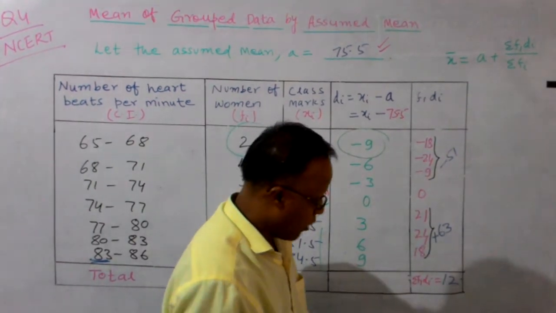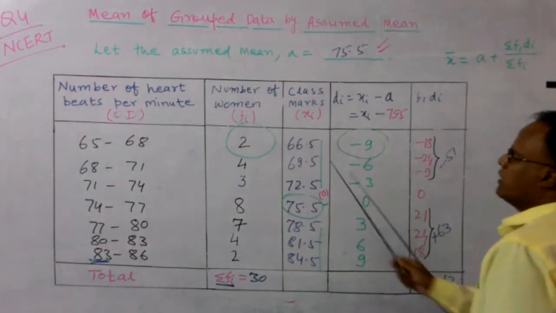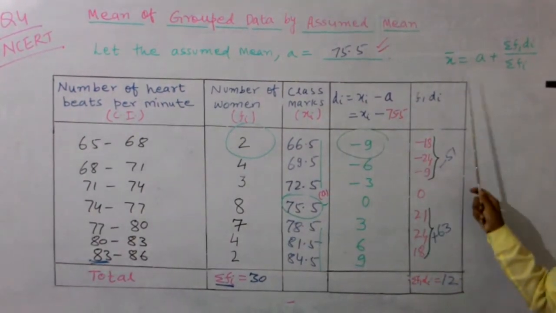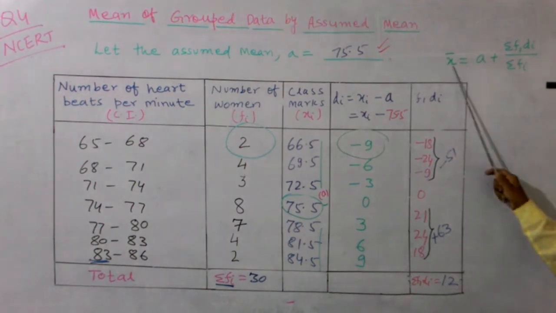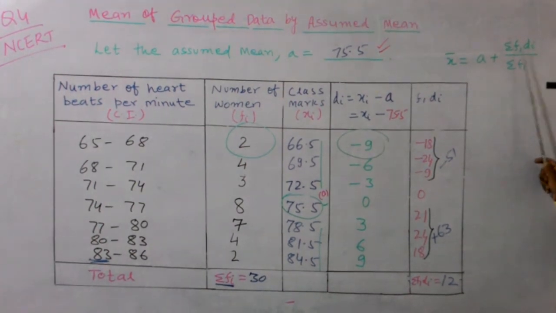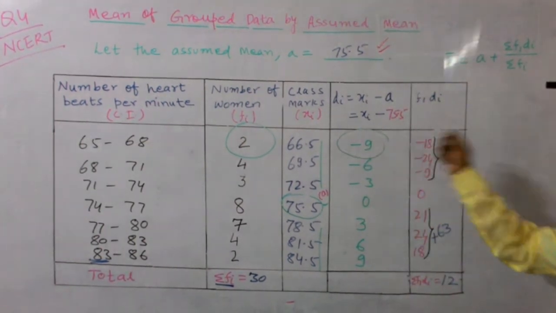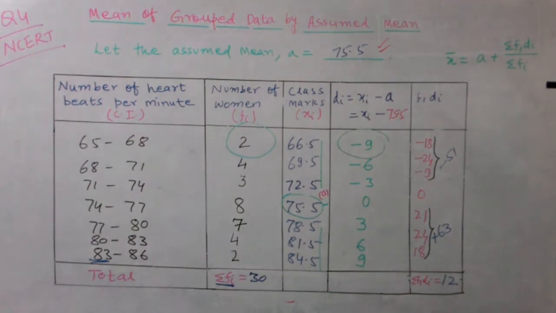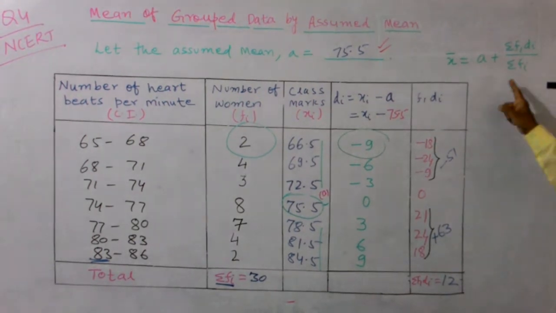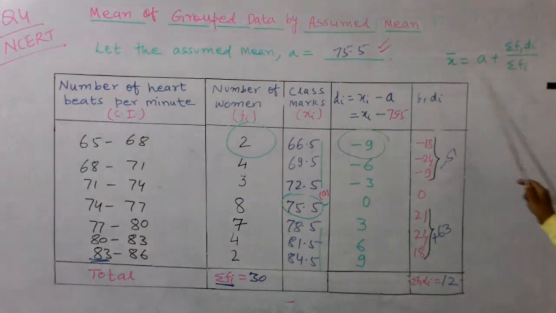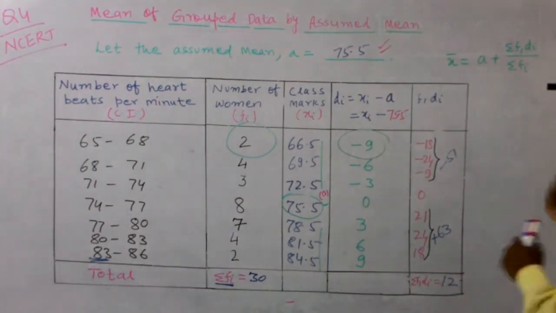Okay. अब now what is the formula to calculate the mean of the given data by assumed mean? तो mean we denoted by x bar. So x bar is equal to a plus sigma fi di upon sigma fi. This is the formula to calculate the mean by the method of assumed mean. Please remember one thing, don't forget to write down the formula in the examination, otherwise you lose the half mark. So you have to first write down the formula after the table.